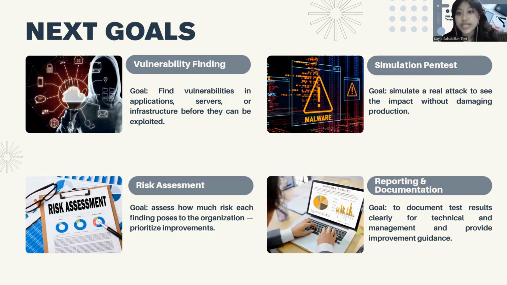The third one is penetration testing simulation. The goal is to simulate a real attack to see the impact without damaging production. And the last one is reporting and documenting our project, to document the test results clearly for technical and management audiences and provide improvement guidelines for our client. Now, next slide.